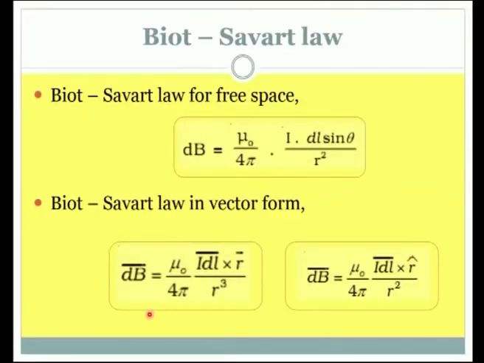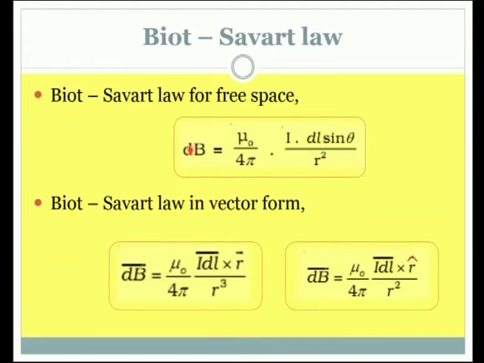Before we actually start the applications, let us quickly recap what Biot-Savart law is and then use it for finding the magnetic field produced by various geometric current elements like straight wire, coil, etc. So, let us recap the Biot-Savart law. Hope you remember the vector form and scalar form of Biot-Savart law, which we have seen in the earlier lecture.